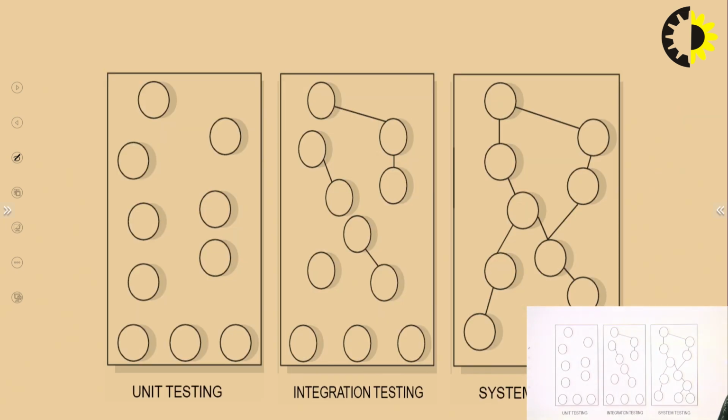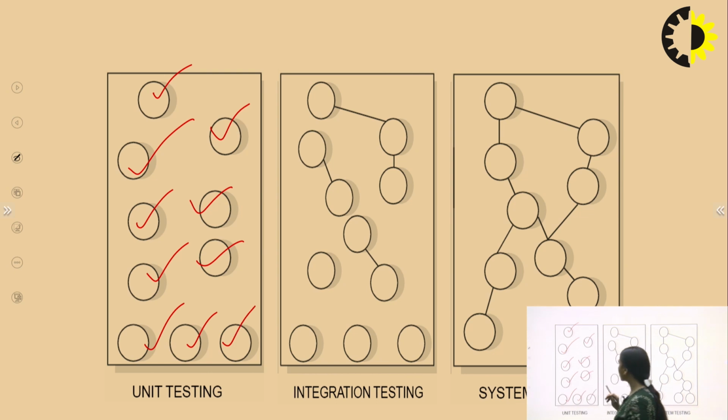Now, if we talk about this other figure, we can see with this particular diagram as well, which will elaborate things in a much better way. If we talk about unit testing, say this is a separate unit, this is a separate unit, this is a separate unit, and all these are separate units, right? And you have tested all these separate units independently, which are, no doubt, working in the proper way.